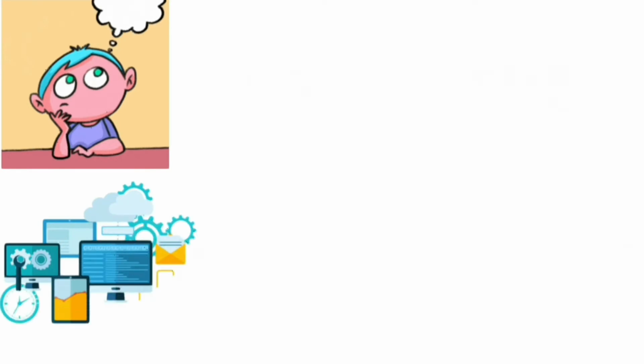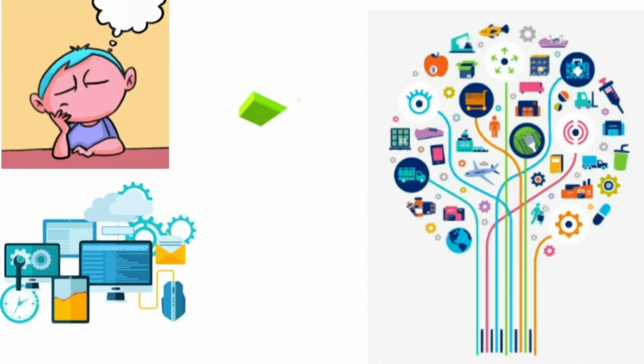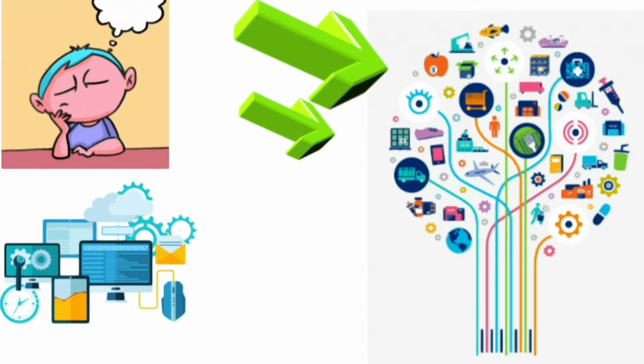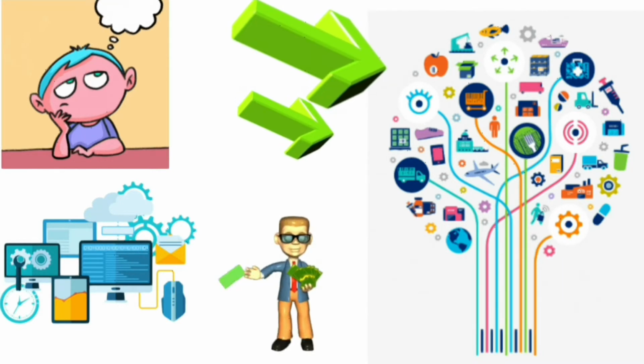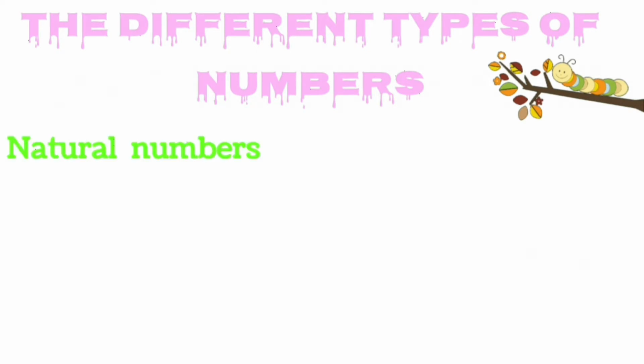So, how does it all make sense? Well, number theory is all around us. It's been used in our technology, weather, time, day, year. Everything that you can think of, number theory is there. It's even in how you spend your money. So basically, without this foundation, we would all just collapse. So let's look at the different types of numbers in number theory. In this video, I will share with you 10 types of numbers.